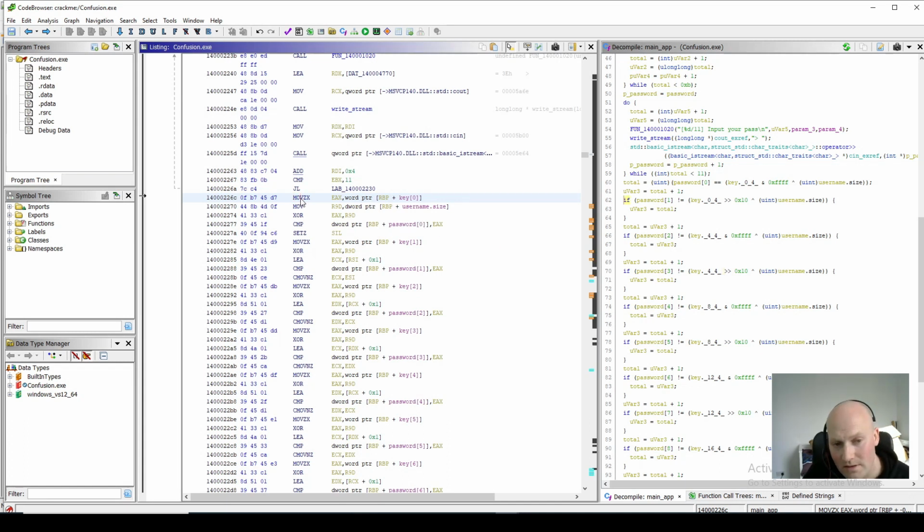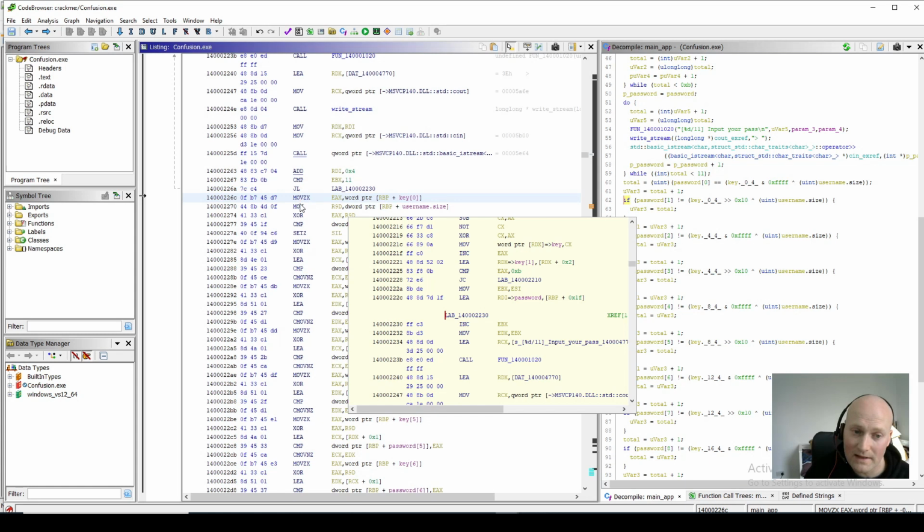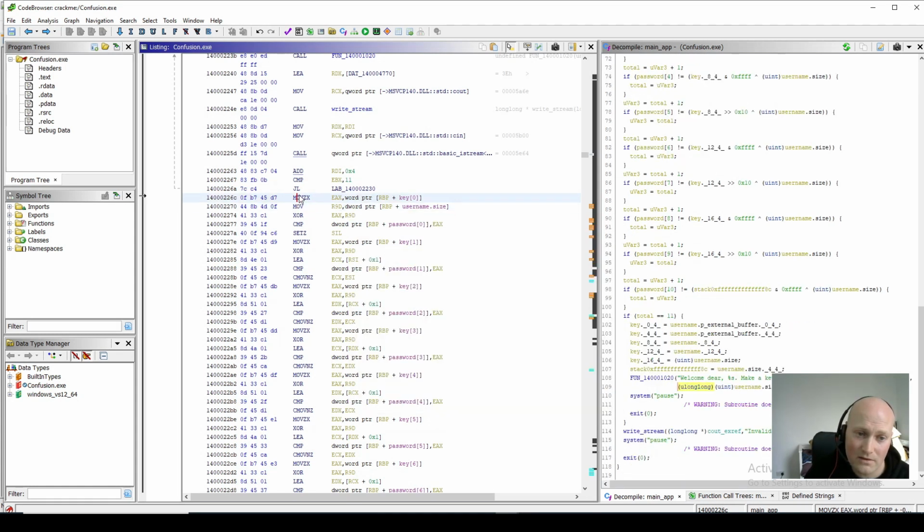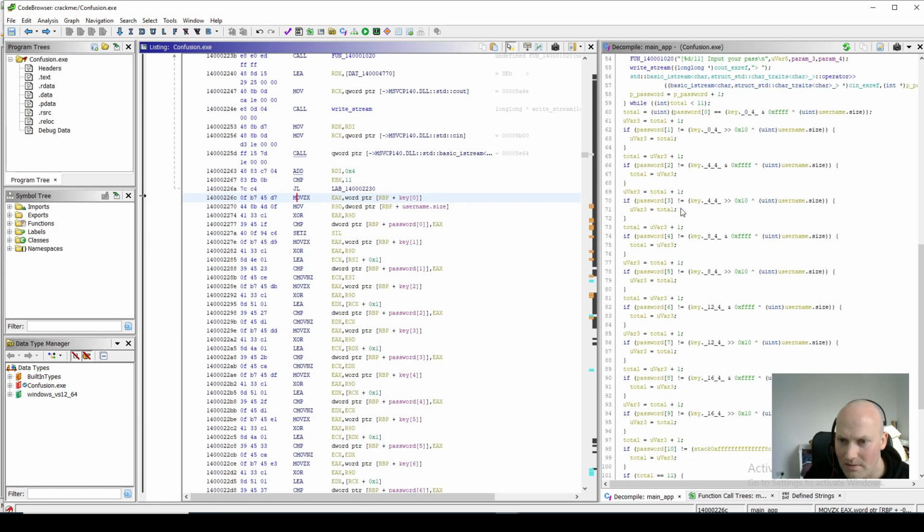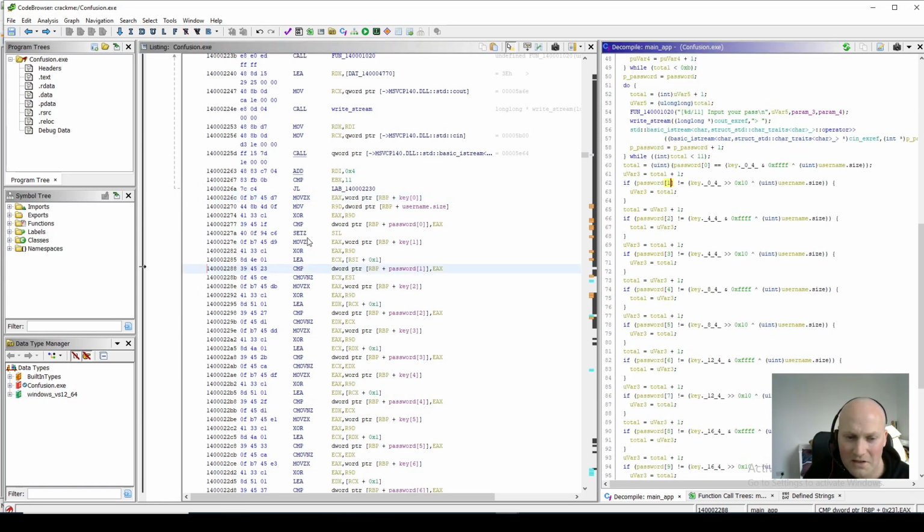These instructions look a bit odd, and this could have been written as a loop and then optimized, or it could have been written like this, or even in assembly, I don't know. It's using this movzx, so this bit is a little bit confusing, and this code makes it a bit clearer in this sense. So it's good to use both the decompiled view and the non-decompiled view.